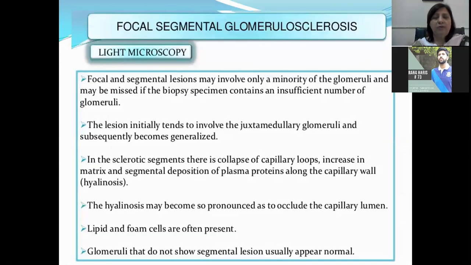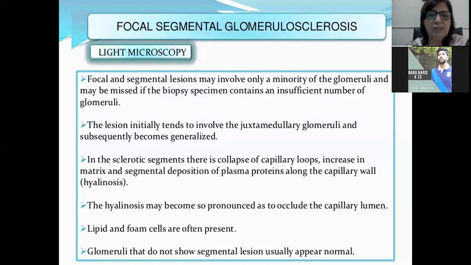Light microscopic findings. The light microscopic findings which can be seen in focal segmental glomerulosclerosis may involve only a minority of the glomeruli, or this can be missed on the biopsy material, because we only call a sufficient biopsy if we have 3 to 5 glomeruli present in that biopsy. But if this biopsy only contains the normal glomeruli, then this can be missed. The lesion initially tends to involve the juxtamedullary glomeruli and subsequently becomes generalized.